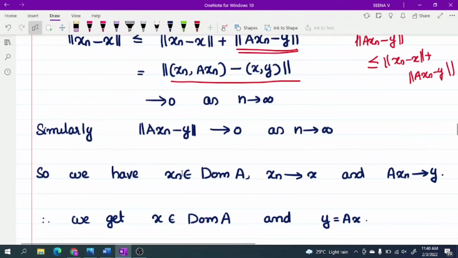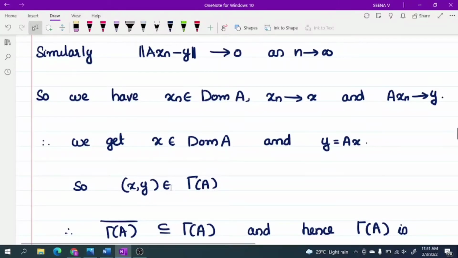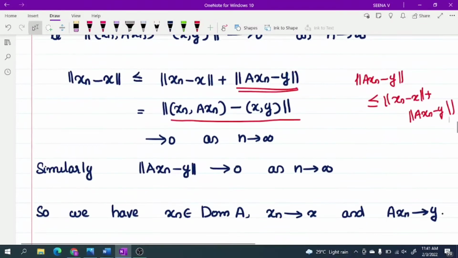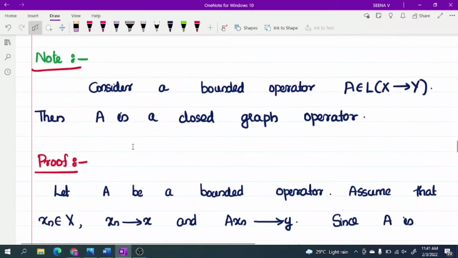Therefore, if this condition holds, x belongs to domain of A and Ax equals y. So (x, y) must belong to gamma of A. Thus we have chosen (x, y) belonging to the closure of gamma of A and here we get (x, y) belongs to gamma of A. Therefore the closure of gamma of A is contained in gamma of A. Already we have gamma of A contained in the closure of gamma of A. So from 1 and 2 we get the closure of gamma of A equals gamma of A. This implies gamma of A is closed.